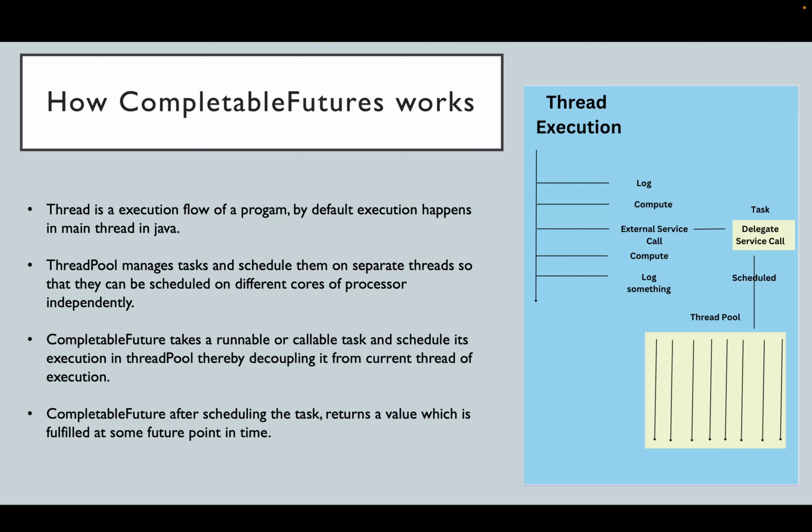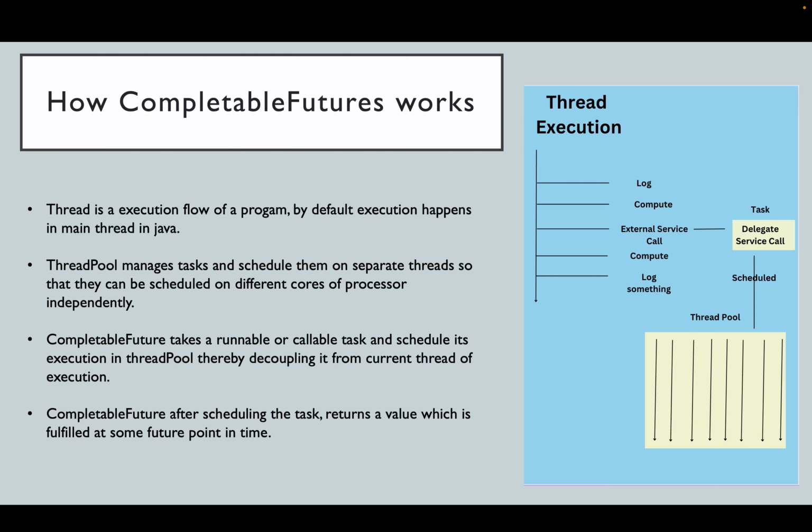And a thread pool is a concept in which there are multiple threads, and you can create your custom thread pool also. A thread pool contains n number of threads, from 1 to any number, and it manages the threads. It has a queue of tasks, and it takes a task and schedules it on a thread.